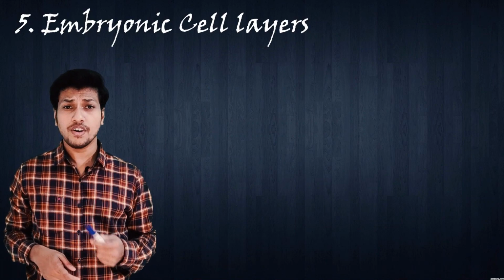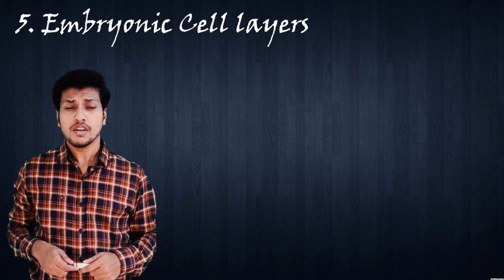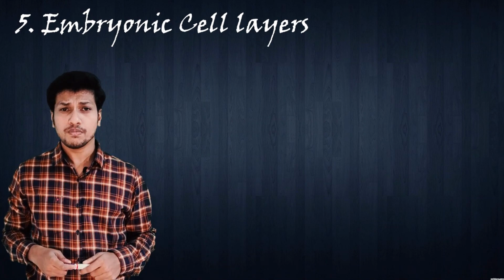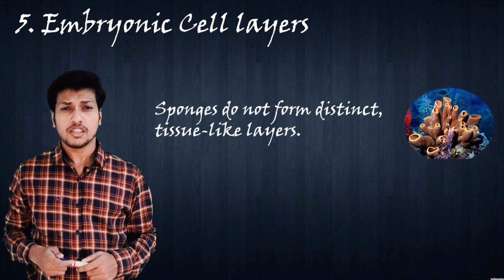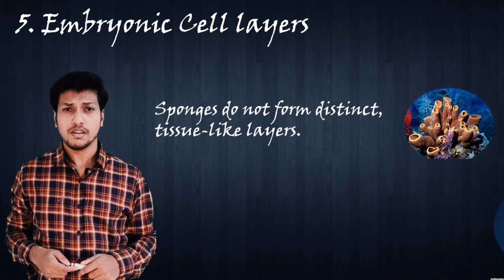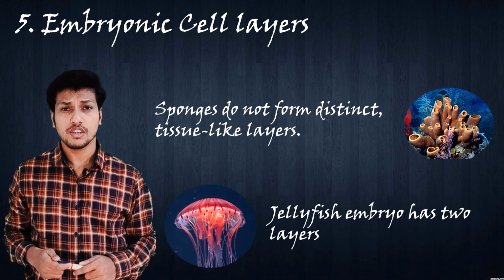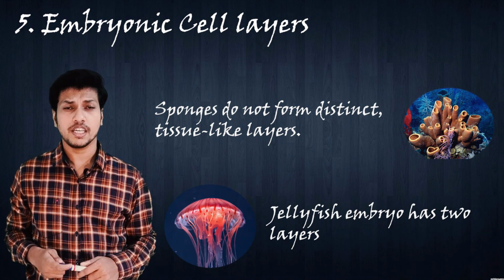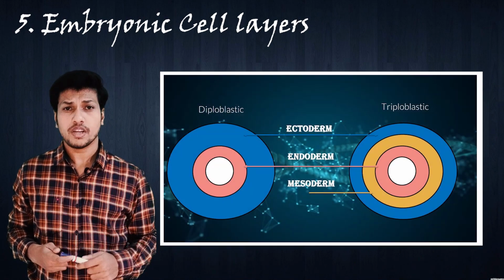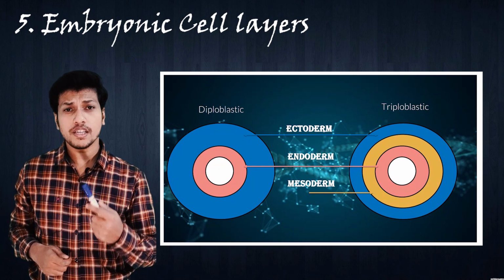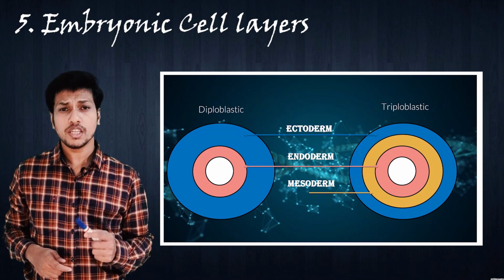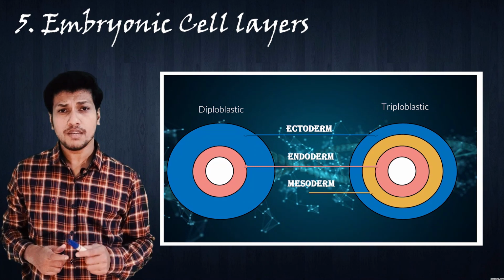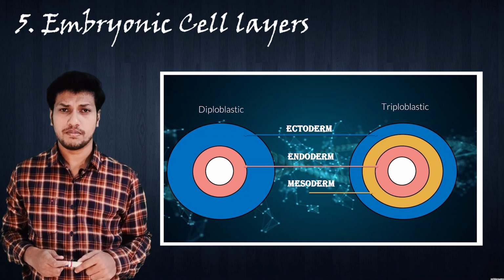The next feature is embryonic cell layers. Animals differ in the number of embryonic cell layers. When we look at the development of the embryo, we find that the embryo of the simplest animals like sponges does not contain any distinct tissue-like layer. But jellyfish and their relatives consist of two layers in their embryo, an outer layer and an inner layer. The outer layer is known as ectoderm and the inner layer is known as endoderm. Because their embryo consists of two layers, these animals are categorized as diploblastic.